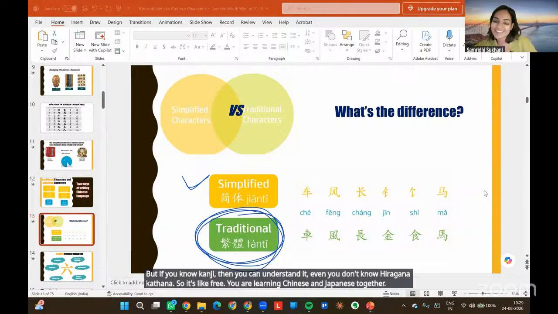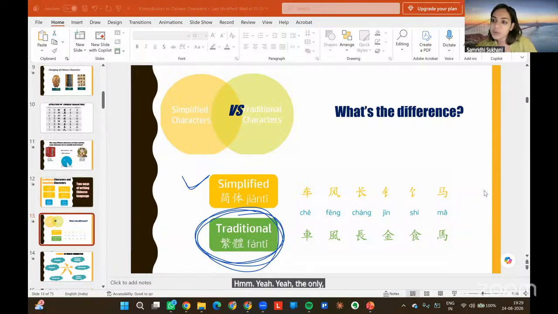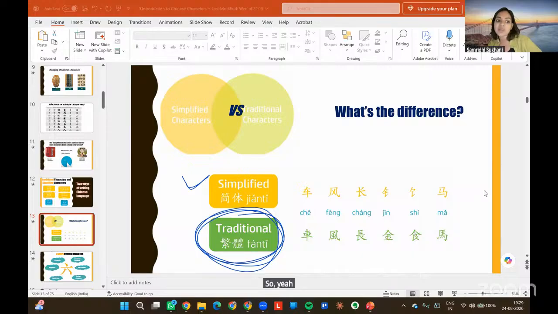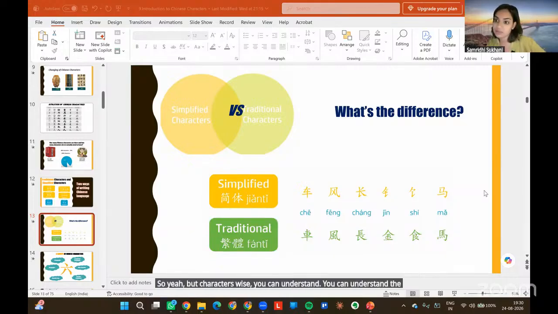Nice. Yeah, the only thing is the pronunciation you won't be able to speak, because the pronunciation of each character is going to be very different in Japanese versus Chinese. So yeah, but character-wise you can understand. You can understand the meaning even if you don't know how to pronounce it.